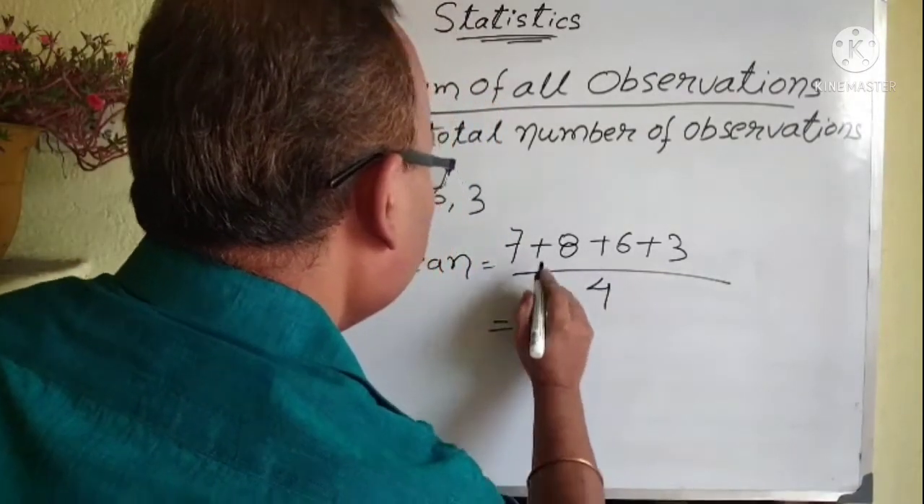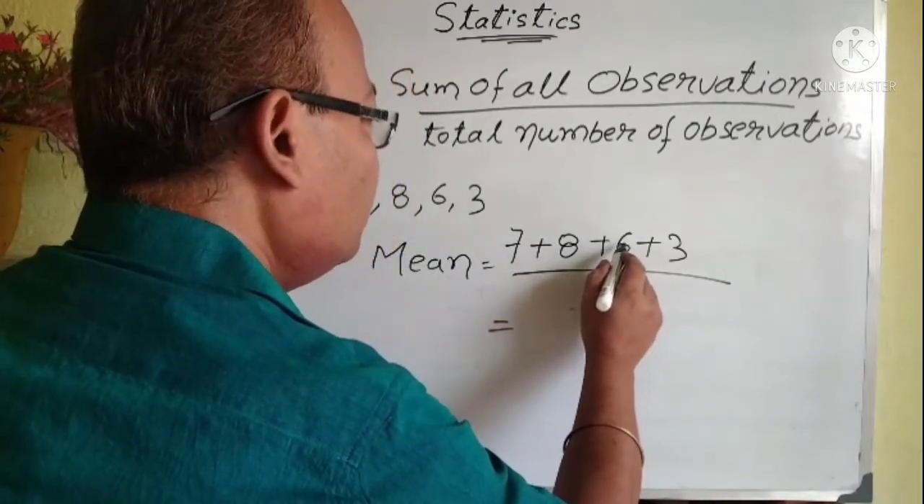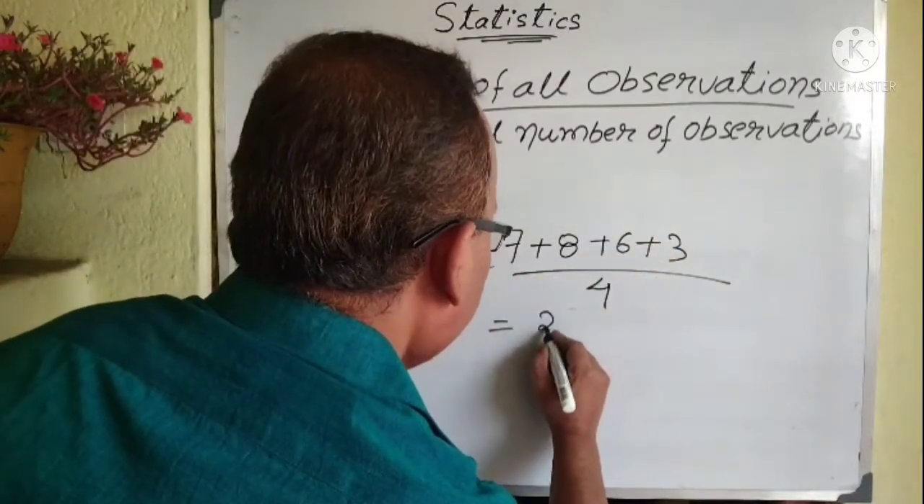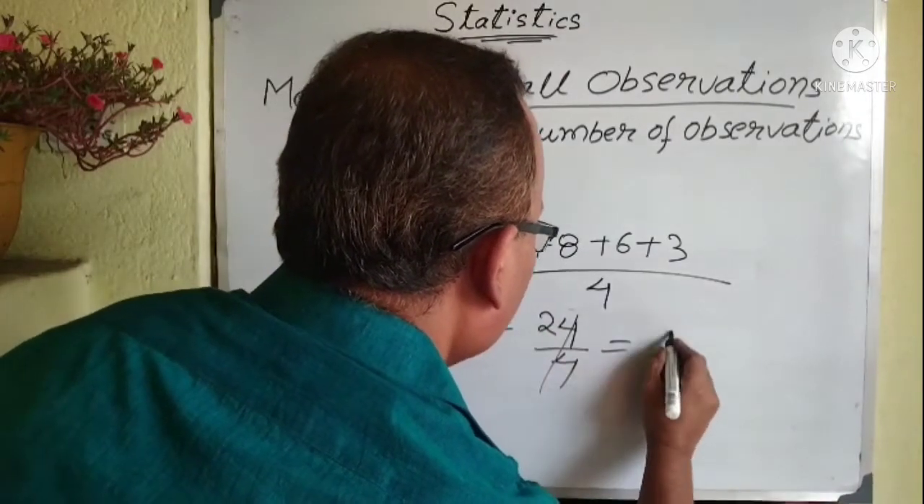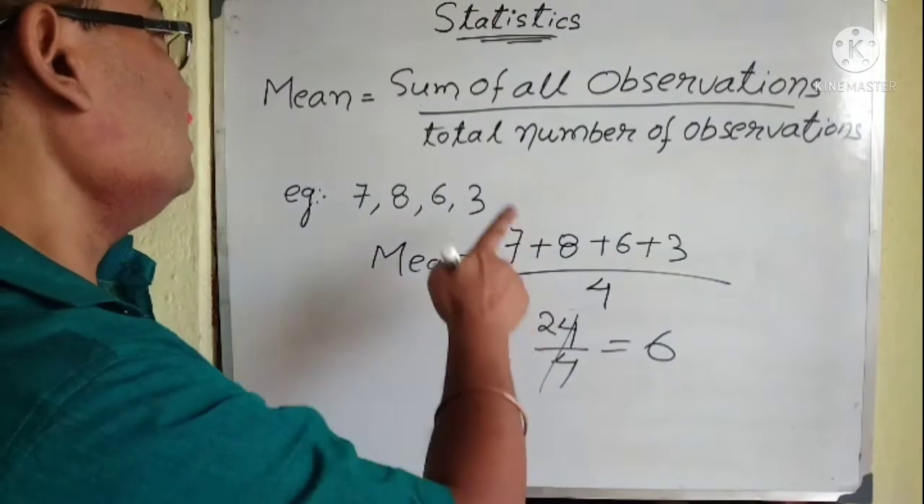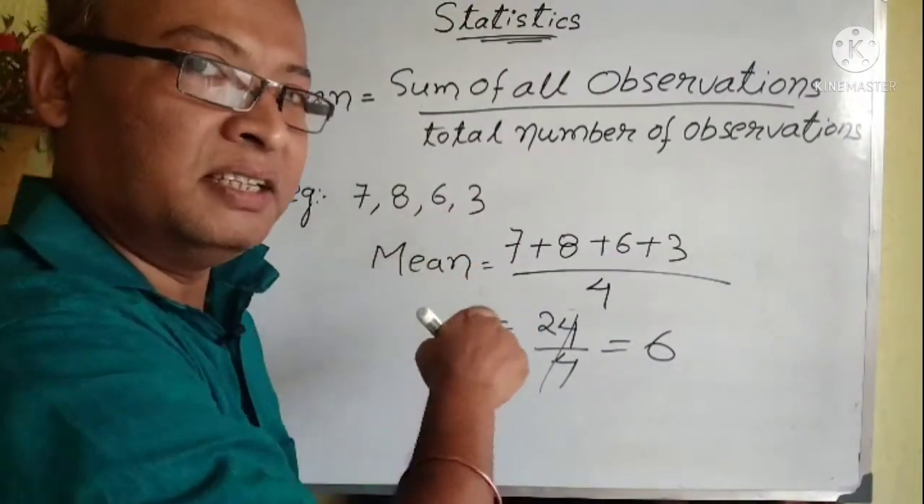So just sum it up. 7 plus 8 is 15, 15 plus 6 is 21, and 21 plus 3 is 24. 24 by 4, so it gets cancelled. So 6 is your answer. So this is the mean of this data, or average of this data.